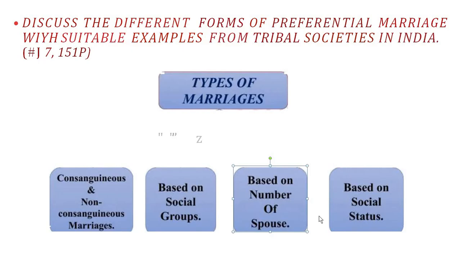Then at home, if the woman is pregnant, there would be no one to help her. So it is believed that in hunting and gathering society, the nuclear family was there. A nuclear family means the person, his wife and his children, not larger than four members.